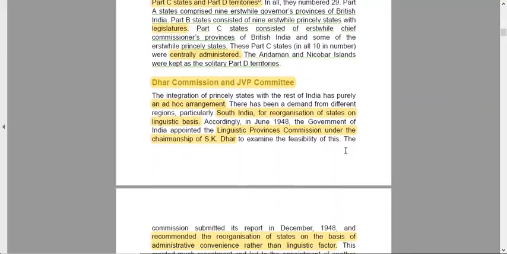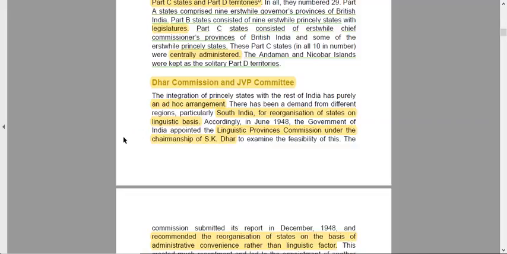So there were certain commissions that were made to examine whether the states should be divided on the basis of language or not, because the states earlier were demanding to be demarcated on the basis of language. So it was the Dhar Commission and the JVP Commission that we will be seeing. The integration of princely states with the rest of India has purely been an ad hoc arrangement. It was not expected that it would go like this. Ad hoc committees were made to integrate them into our dominion.